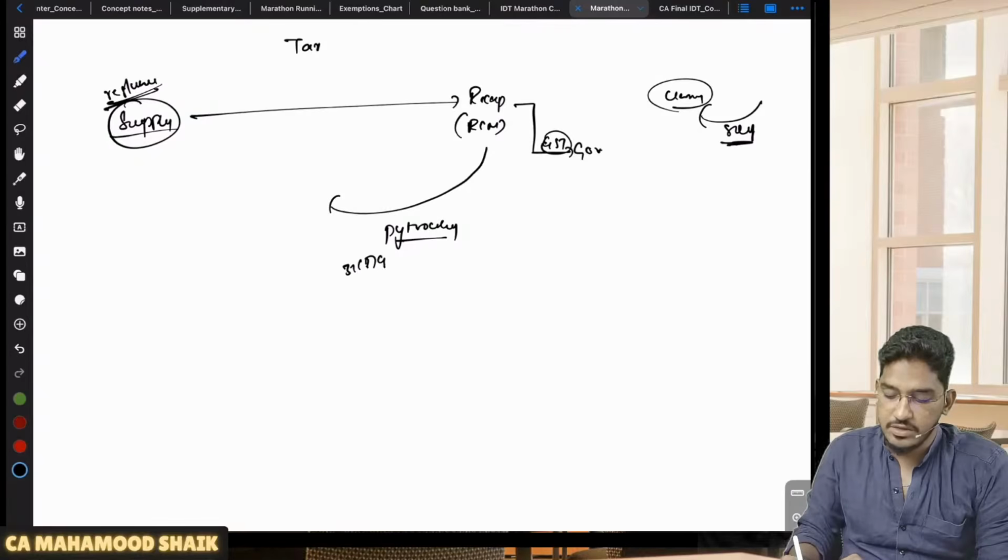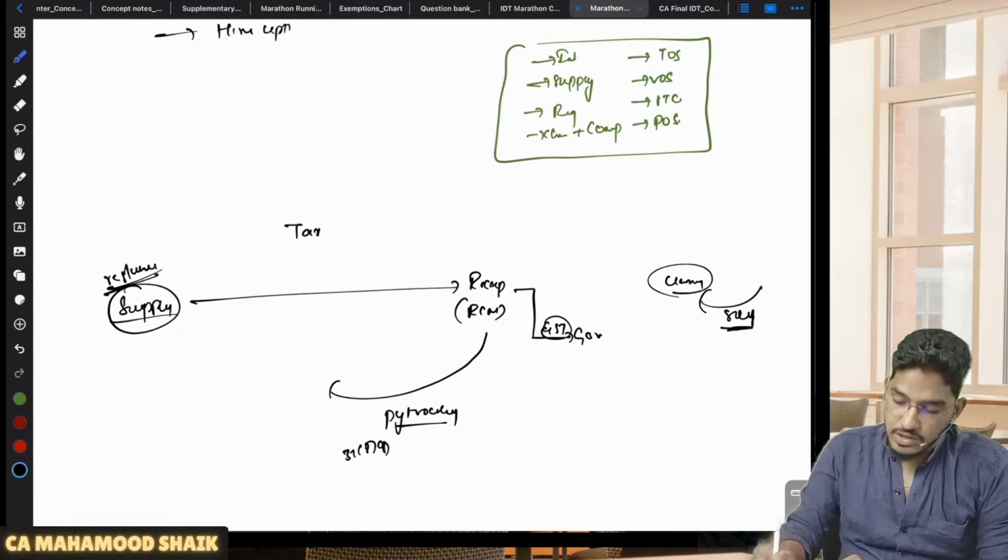So this is Section 31 subsection 3 clause G. So these are all the special documents. That's all, I don't want to go further.